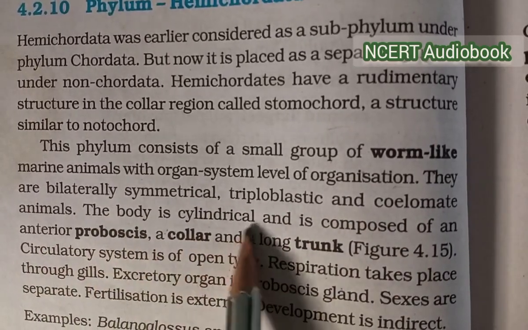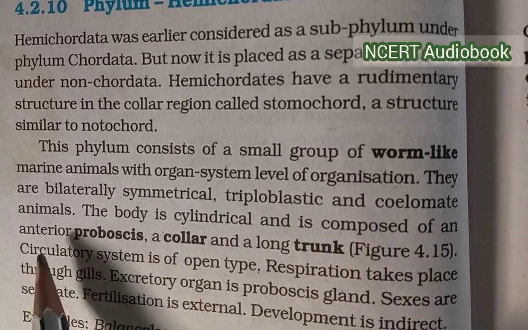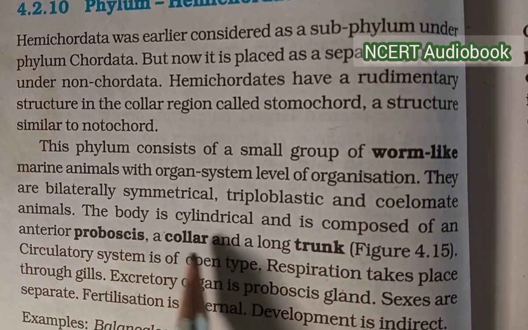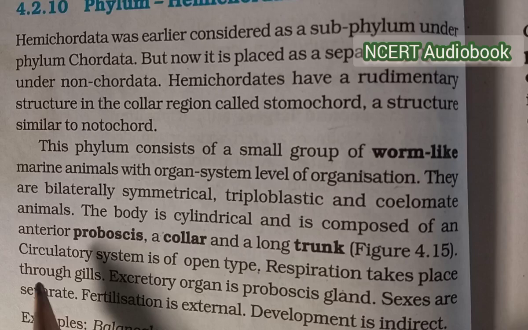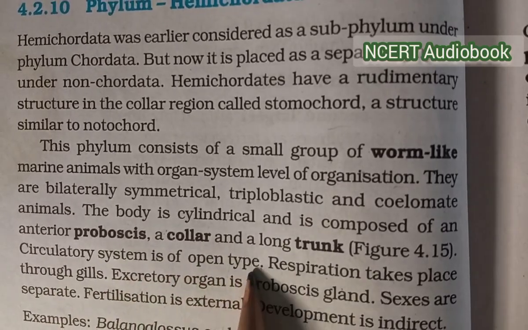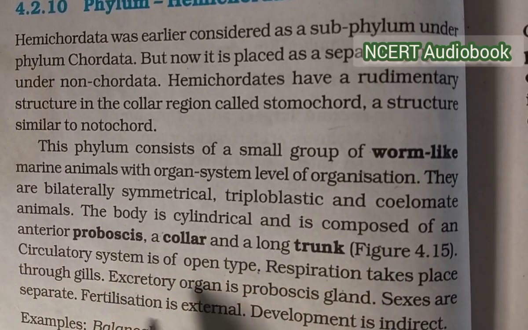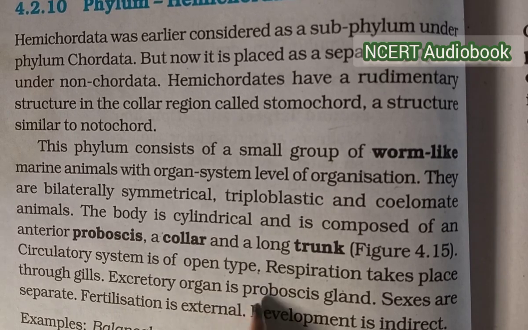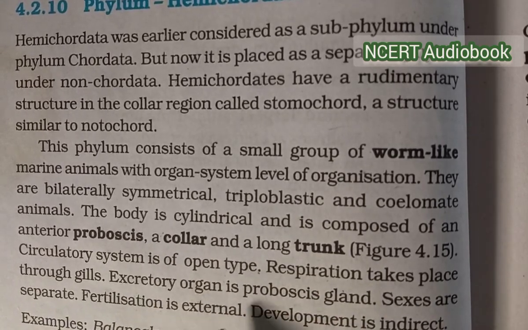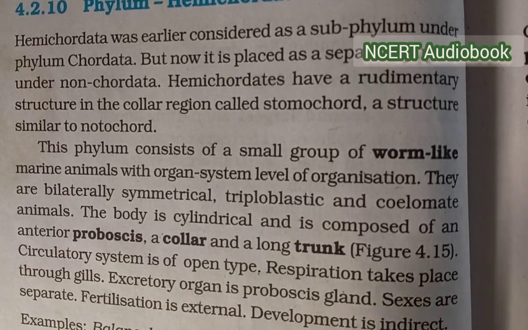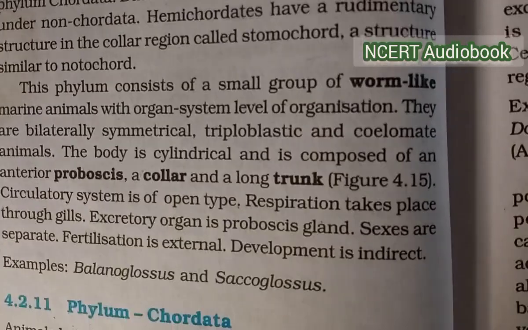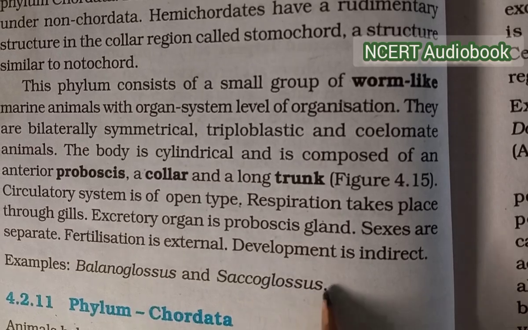The body is cylindrical and composed of an anterior proboscis, a collar and a long trunk. Circulatory system is open type. Respiration takes place through gills. Excretory organ is proboscis gland. Sexes are separate. Fertilization is external. Development is indirect. Example: Balanoglossus and Saccoglossus.